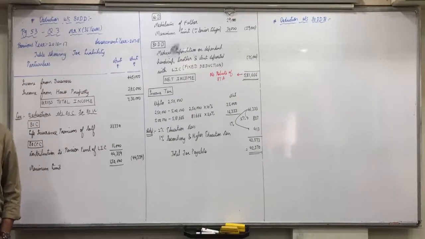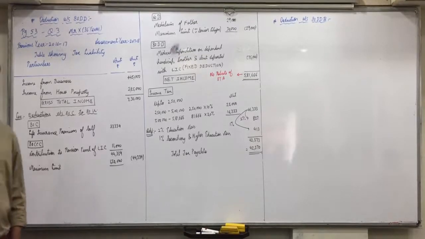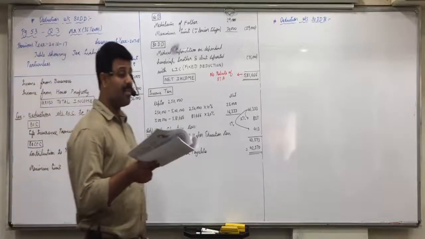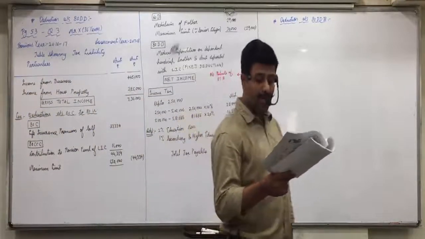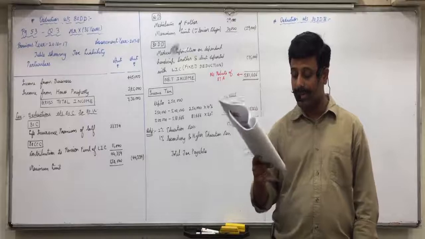Further, question 5. Mr. X, 35 years, is a resident individual. During the previous year 16-17, he incurs the following expenditure. Medical treatment, specified disease, of X means own self, in a government hospital, actual expenditure is 30,000.